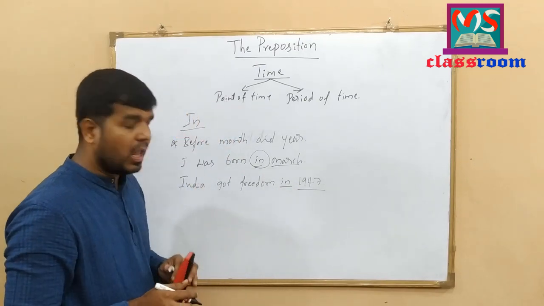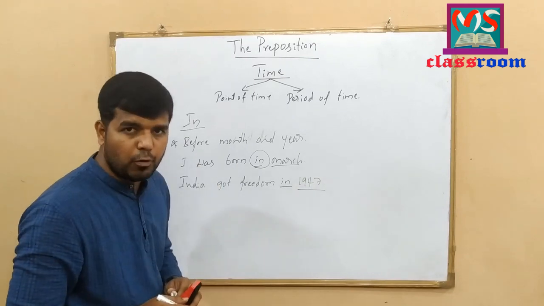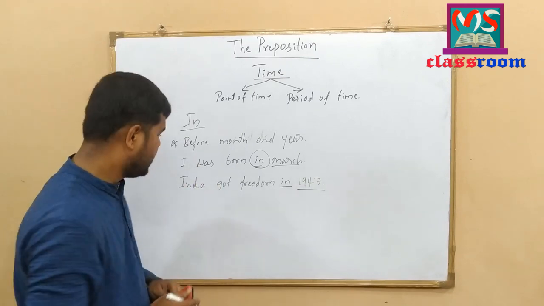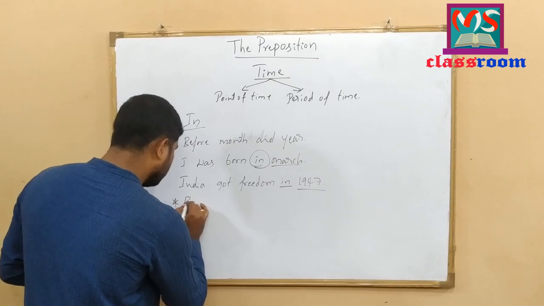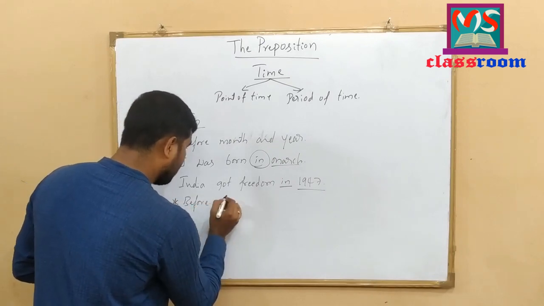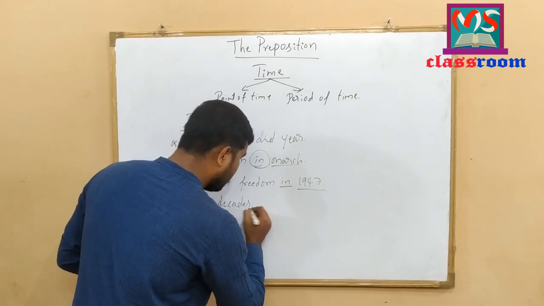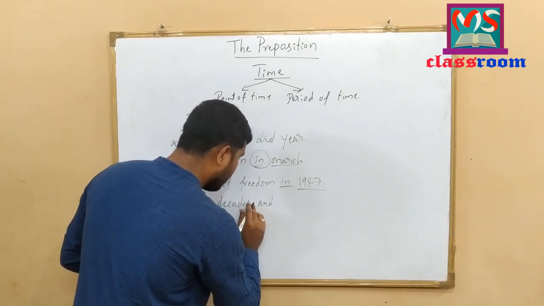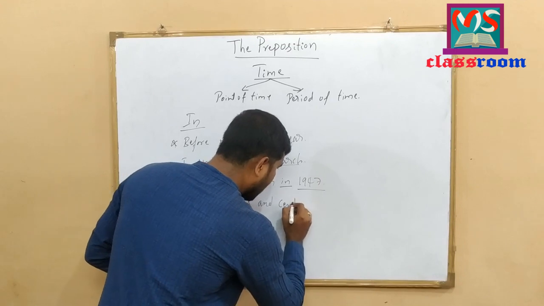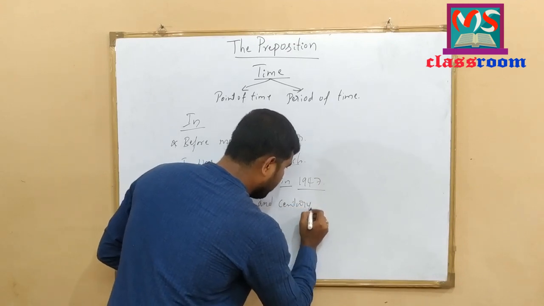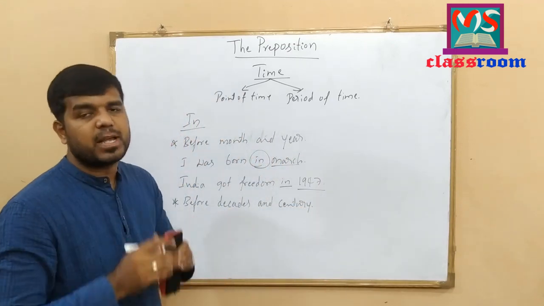Here, preposition in is also used before decades and centuries. Let me write some examples here.